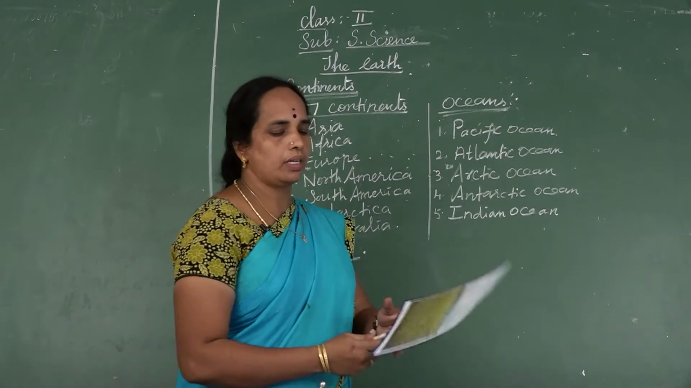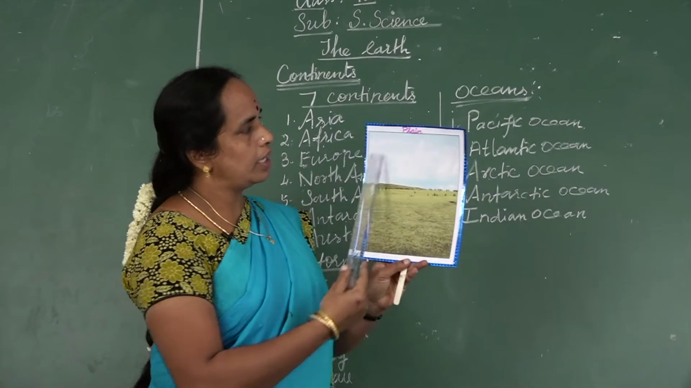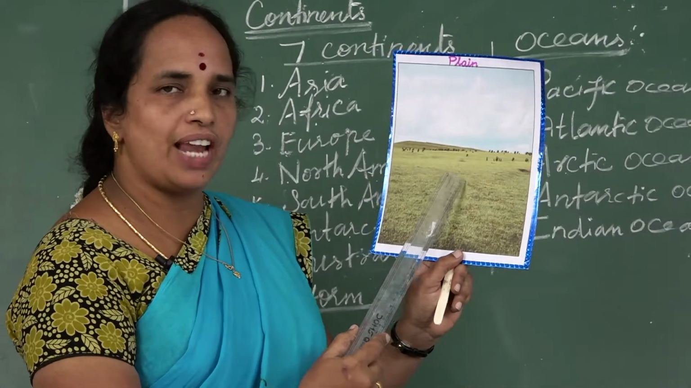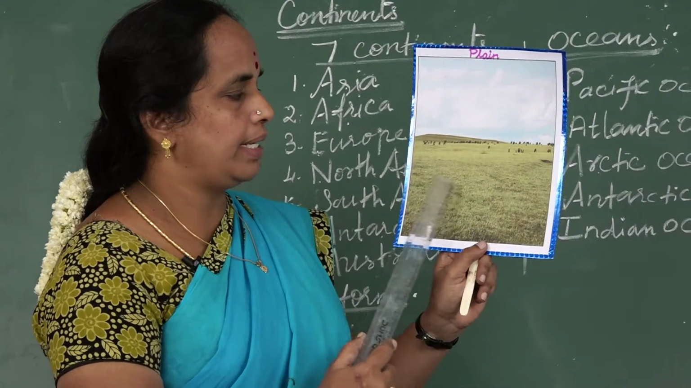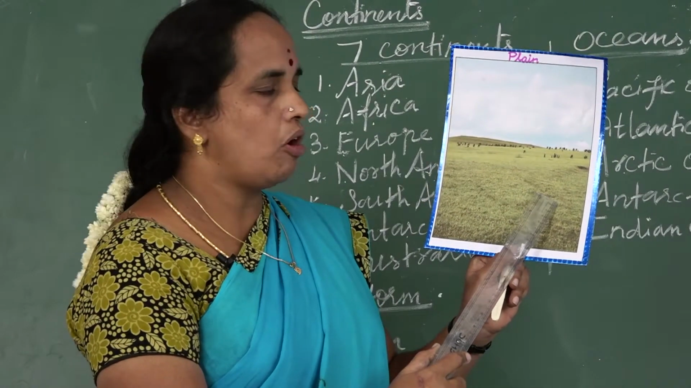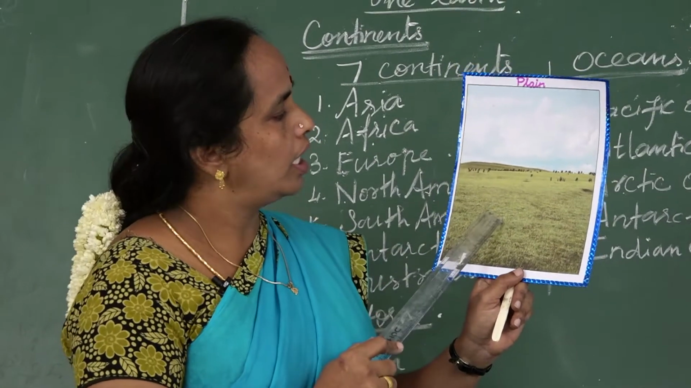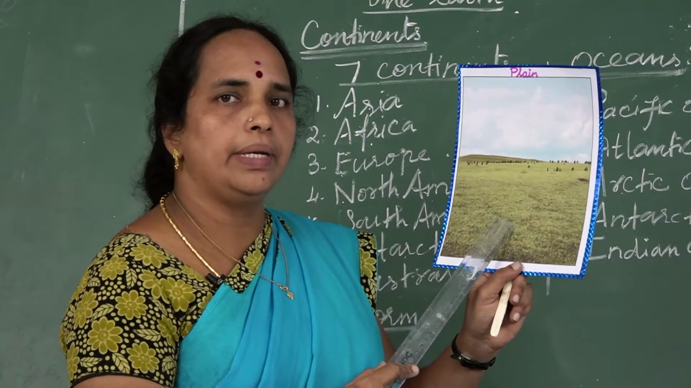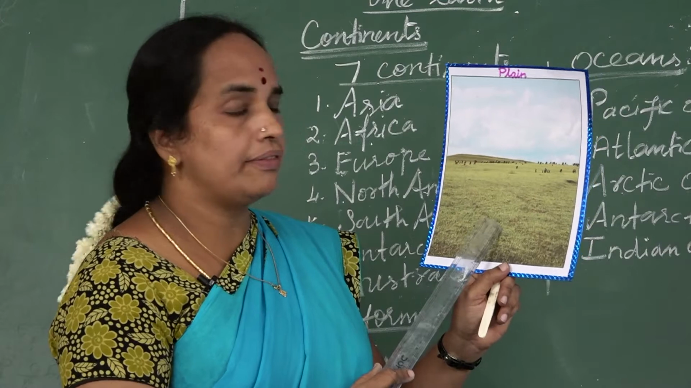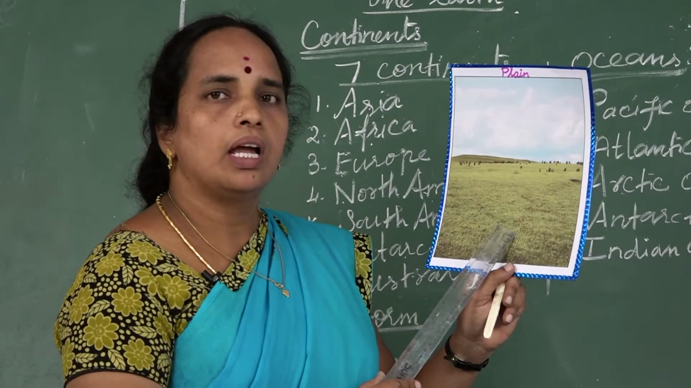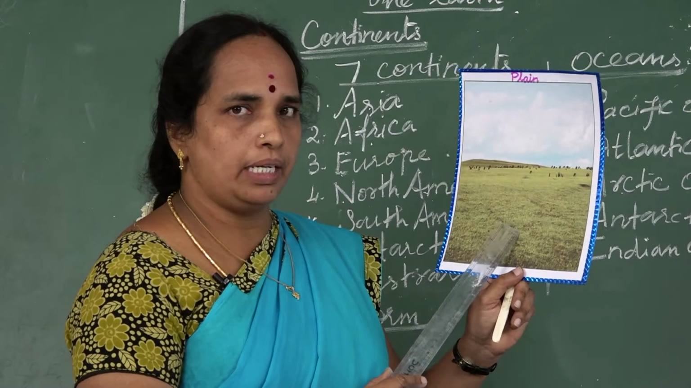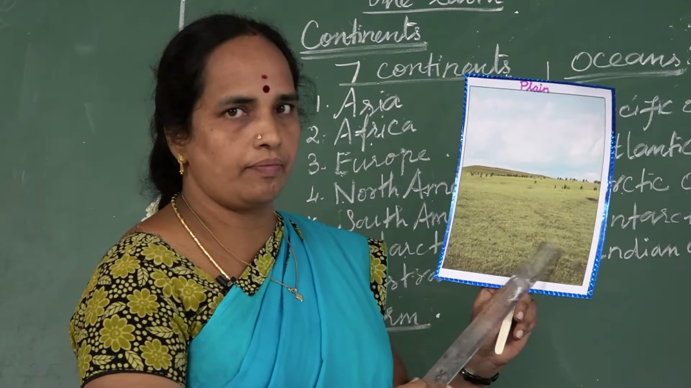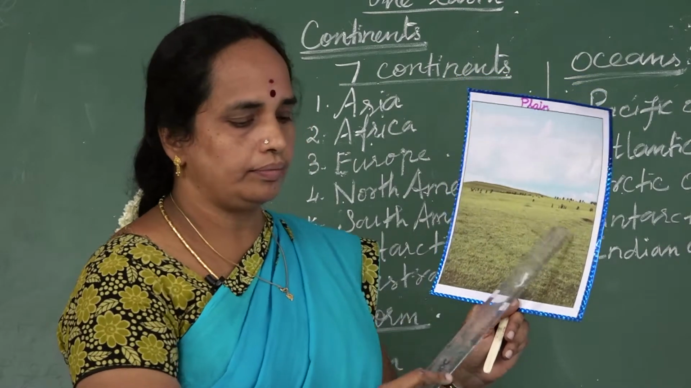First one, plains. P-L-A-I-N, plain. Plains are a vast area of flat land. Vast area means a very large, wide land. The land is flat, which is suitable for living. Cities and villages are built in the plains. It is a fertile land. Fertile land means rich, productive soil. Different crops are grown here. So most of the people live in the plains. See, this is called plains.